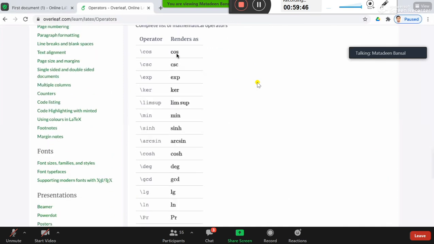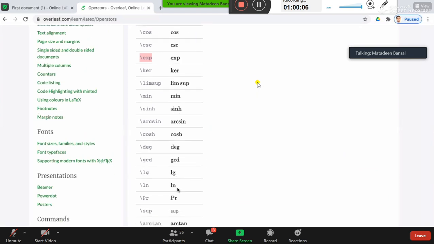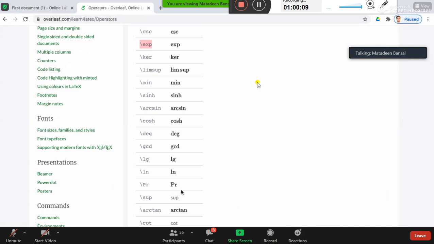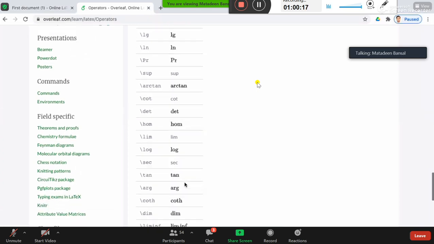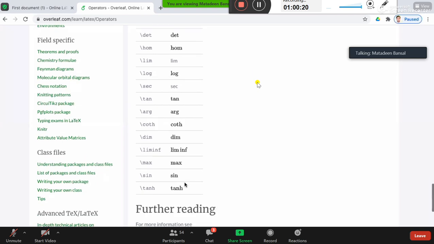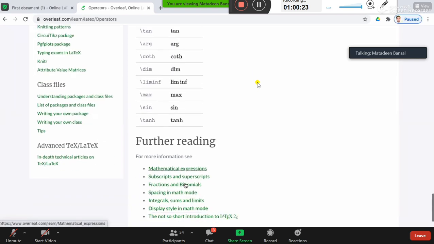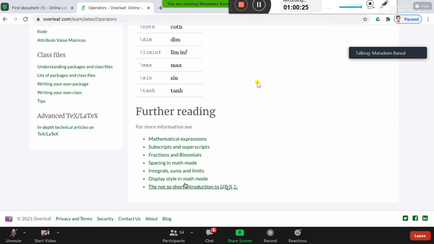So these are the list of the functions: cos, csc, exponential. For backslash exp, you can also use e as well, no problem with that. Then limit, sum, minimum, maximum, sine hyperbolic, cos hyperbolic, degree, gcd, log, ln for natural log, probability is Pr, and so on, cot, determinant, and lots of functions, log, tan, cot hyperbolic. Almost all functions are there.